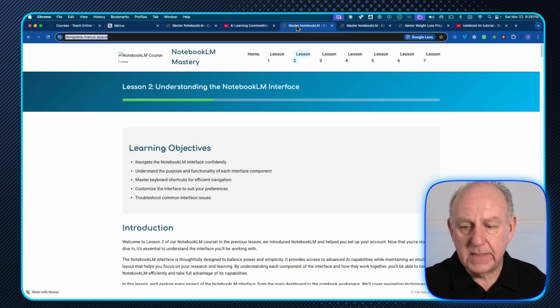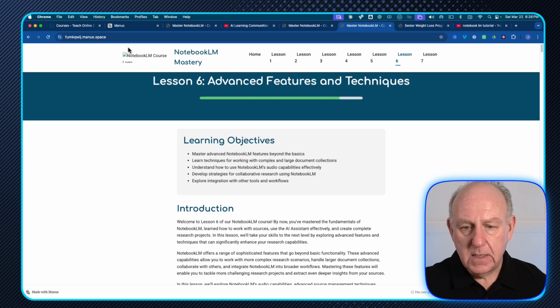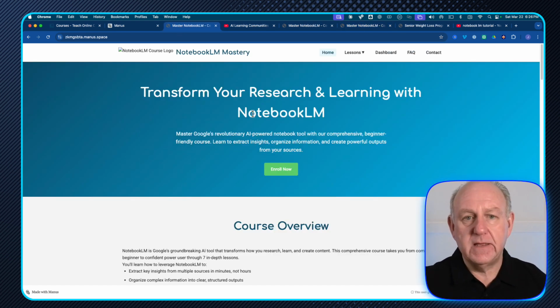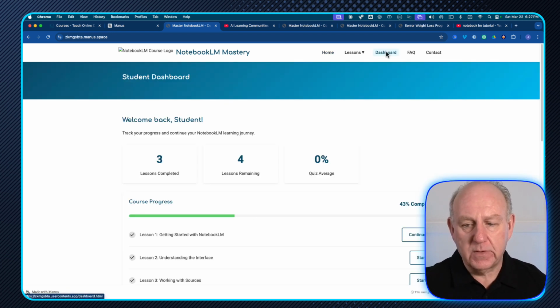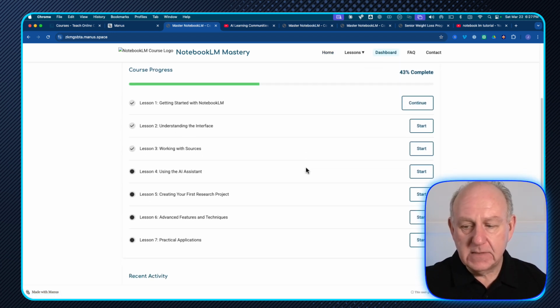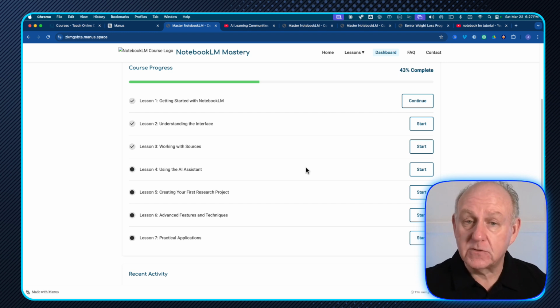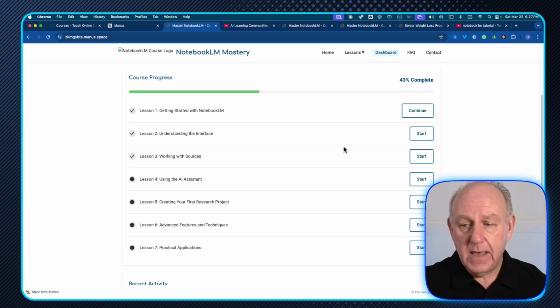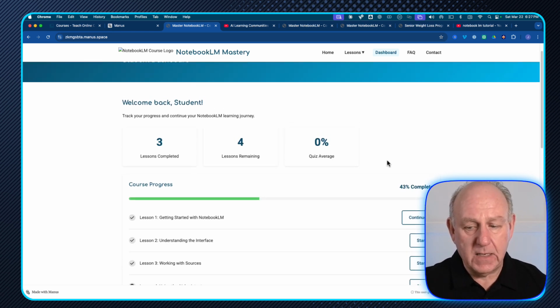So what I came up with this time is, hopefully I can get this one here. There we go. So if I go to this page, you can see that it's redone the site. And now we've got a dashboard that was created. And again, this looks very, very similar to LearnDash, which is the LMS. I didn't code any of this. I didn't create any of this. I got a zip file. So if I had a hosting account somewhere, I could basically just paste or unzip that package in the hosting account, and this website would be up and ready to go.